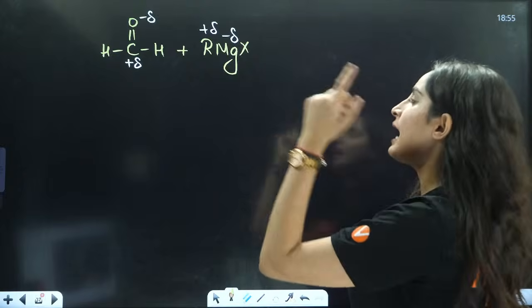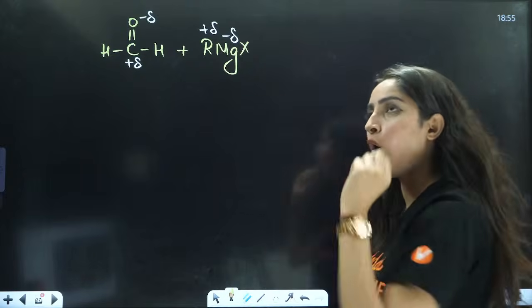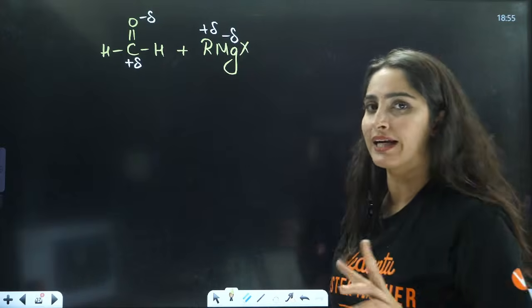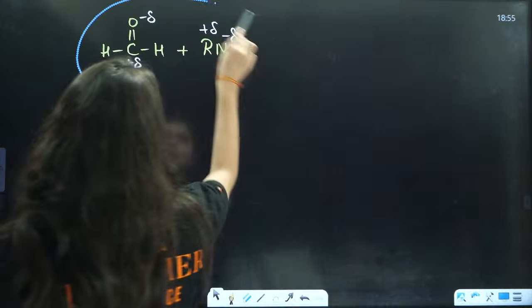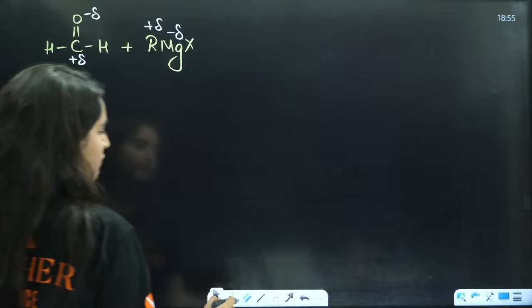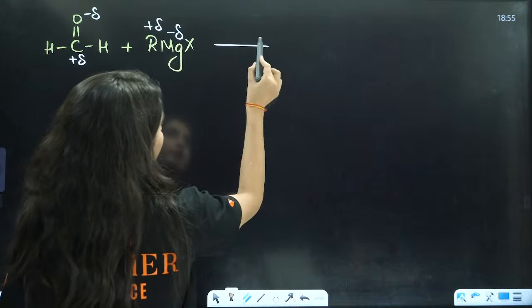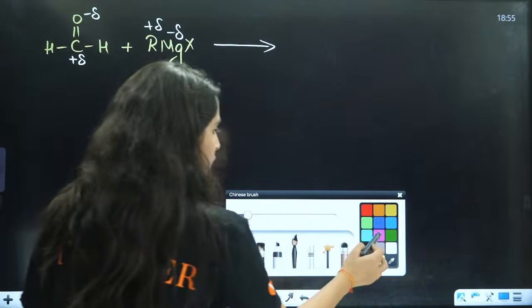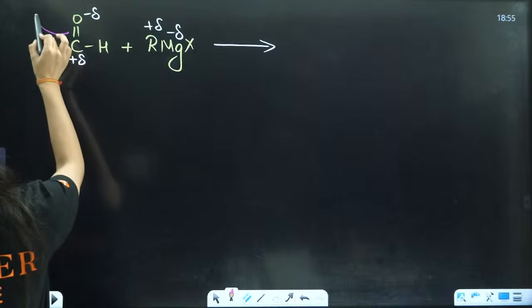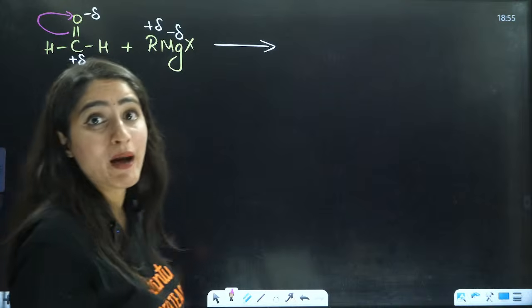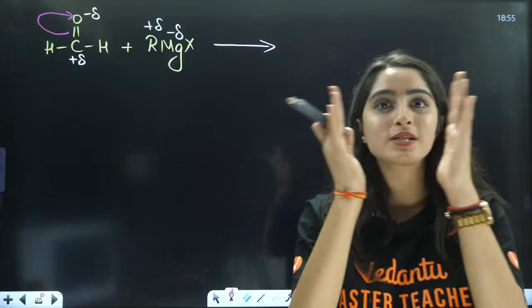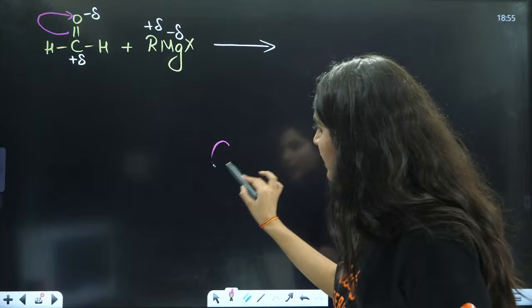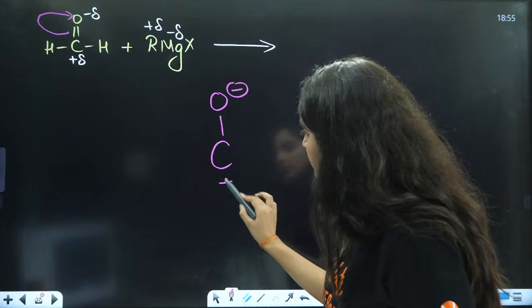Now, this is positive, this is negative. Always in chemistry, positive goes to negative, negative goes to positive. What does this mean? Here the more electronegative oxygen, because the C=O has a pi bond, and a pi bond is a weak bond. Pi electrons have sideways overlapping, that is a weak bond. That is why electrons are going to jump here. It will have C, O negative and this will be positive.